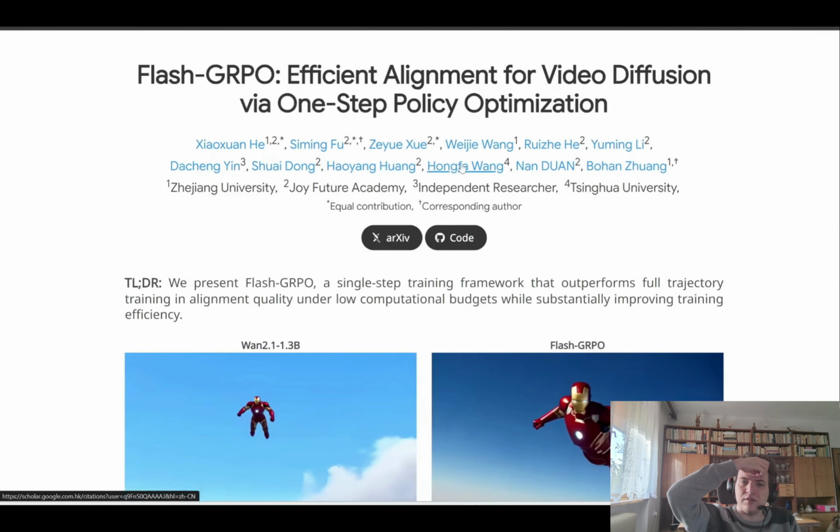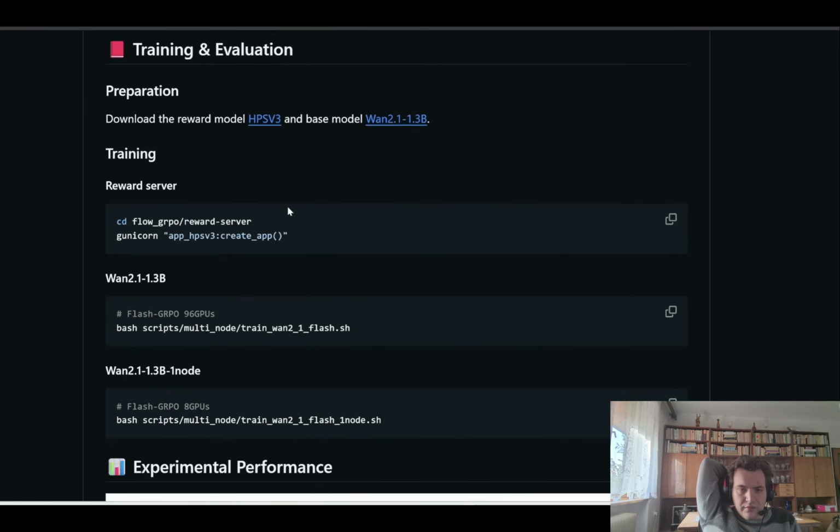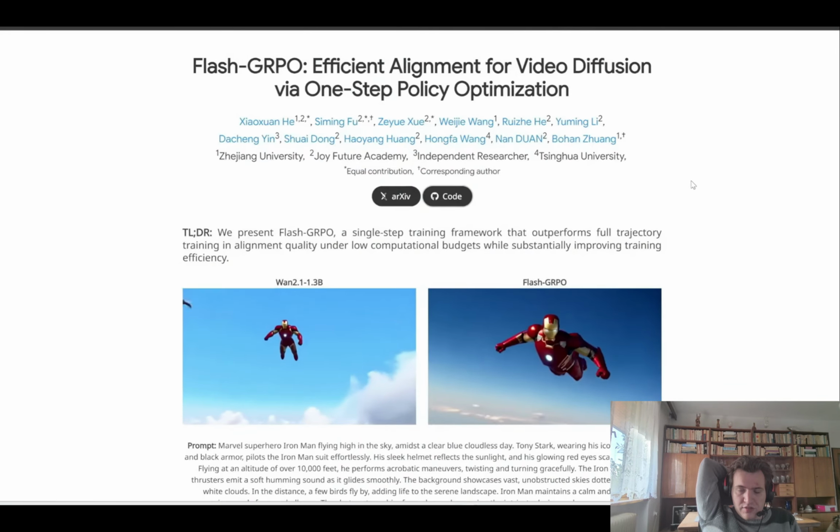Now, if you scroll up to the top of the page, they have released a GitHub repo, and here it contains the code on how you can run and train this yourself locally. If you're interested in reading further, I'll link to this main page in the description below.